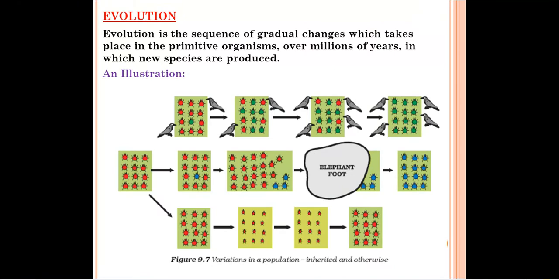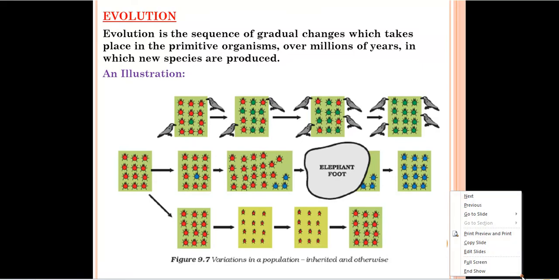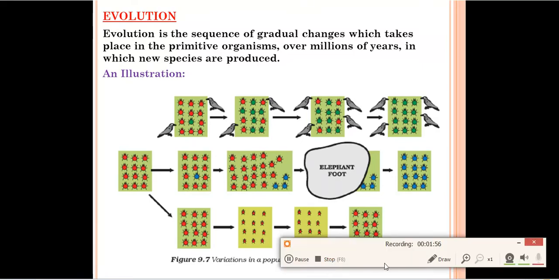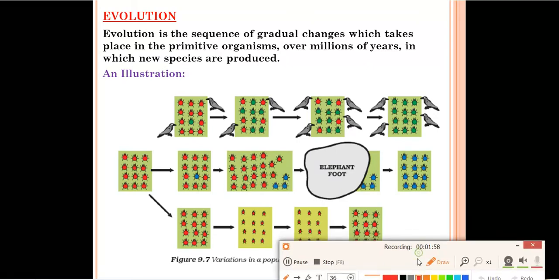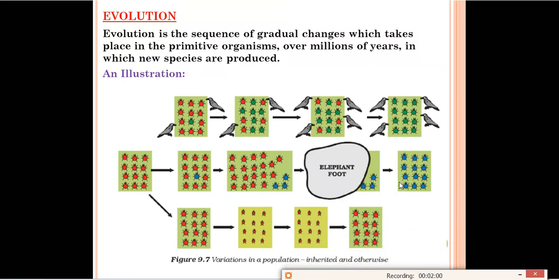Okay, so today we'll start with evolution. As you all know, in the first section on heredity, we have read what heredity is. Heredity is a process in which characters are transferred from the parents to their offspring or to their children. So the next section is evolution. What is evolution, that we will discuss now.